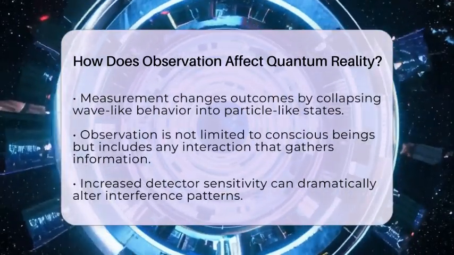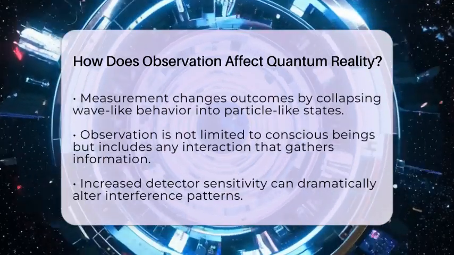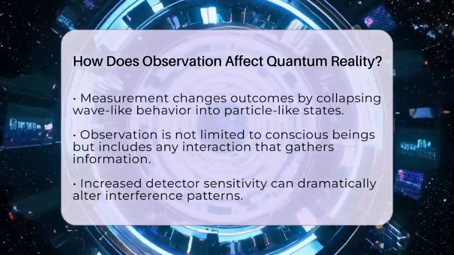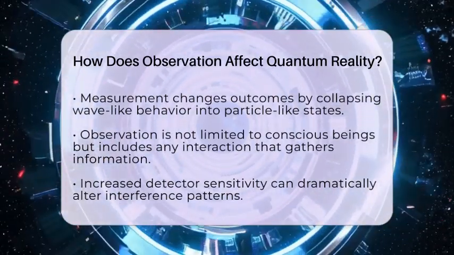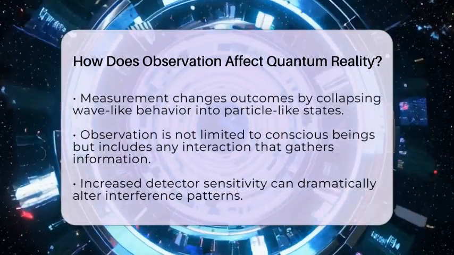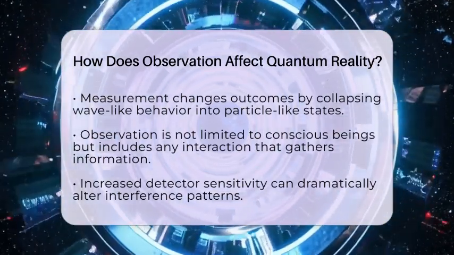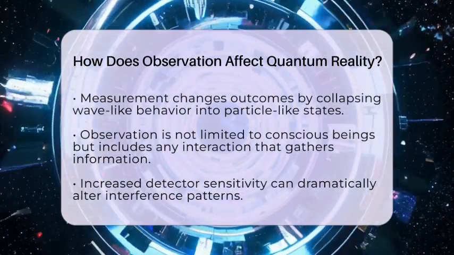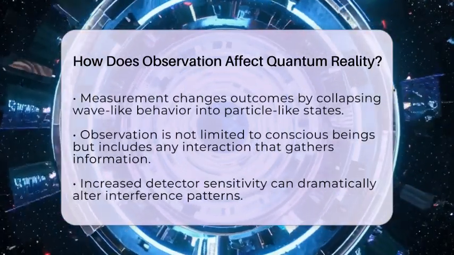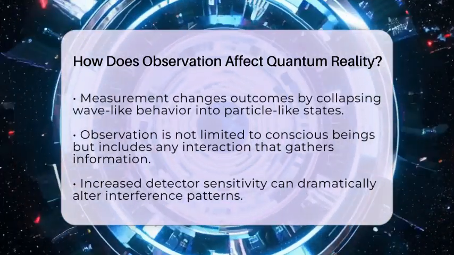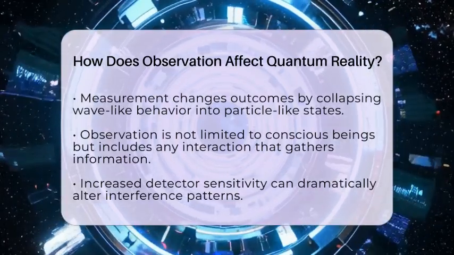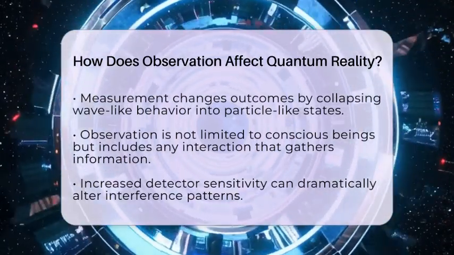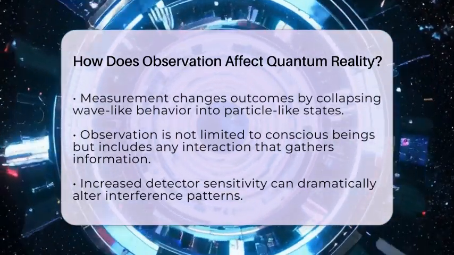Scientists have created tiny devices to test this phenomenon further. They found that increasing the sensitivity of a detector can change the interference pattern more dramatically. When the detector's sensitivity is reduced, the wave-like interference pattern returns. This indicates that the observer in quantum physics can be a simple measuring device, not necessarily a conscious being.